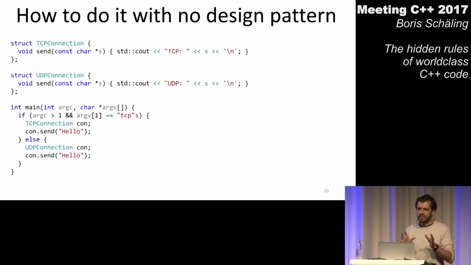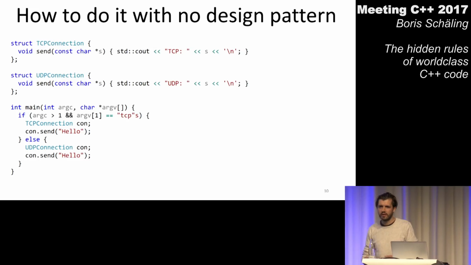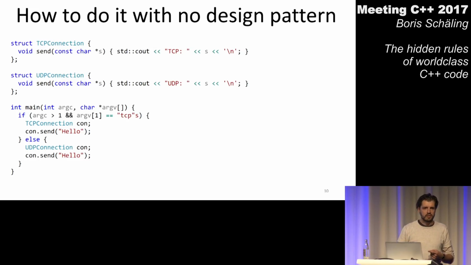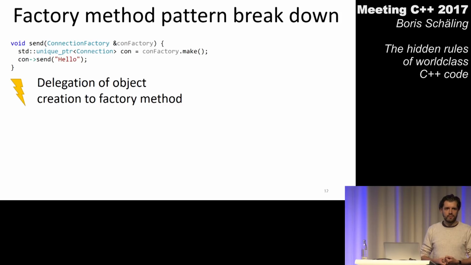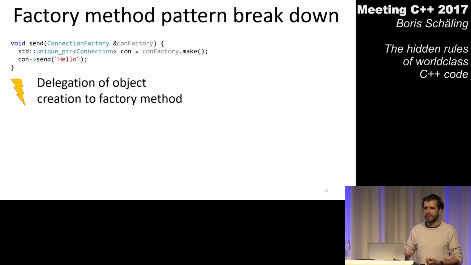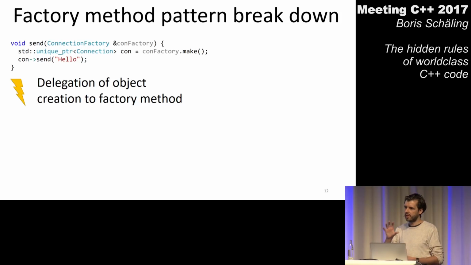So we have now seen this traditional implementation, and maybe a lot of people say, yeah, we're kind of done. Talk is over. Have lunch. But I would try to find now something else. I would try to find now some kind of alternative implementation for what we have just seen. And I start by breaking down the factory method pattern to see what its advantages are. Not only from a point of view of the design pattern, but also from a point of view of the traditional implementation we have just seen.